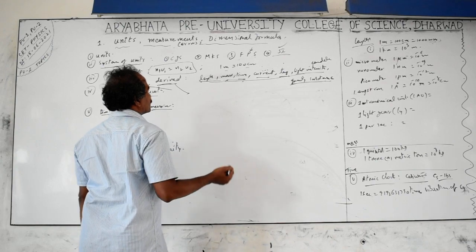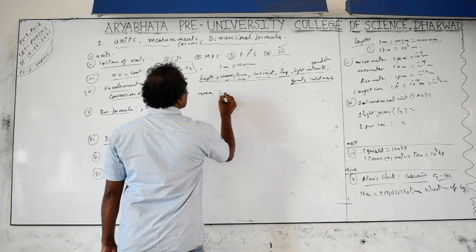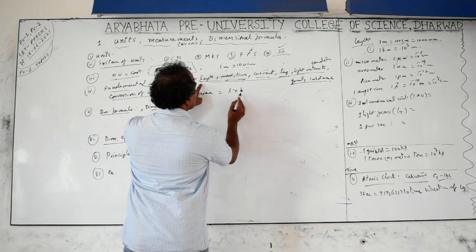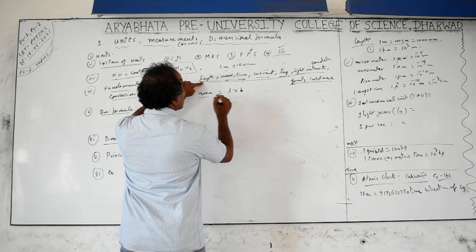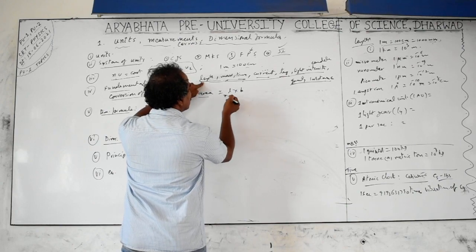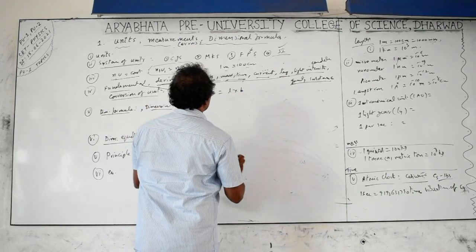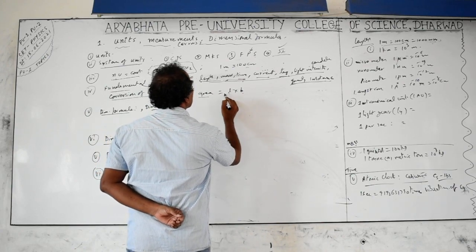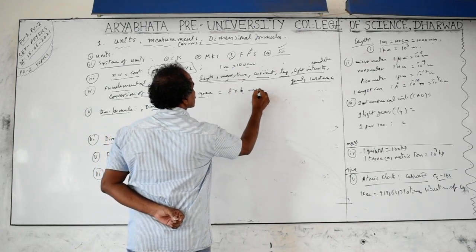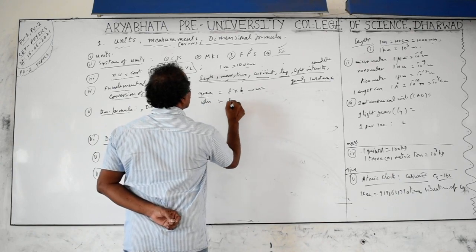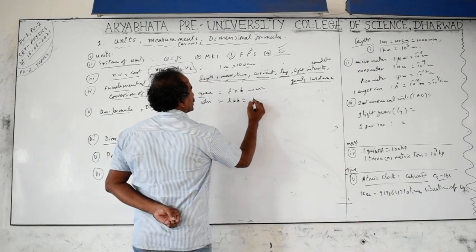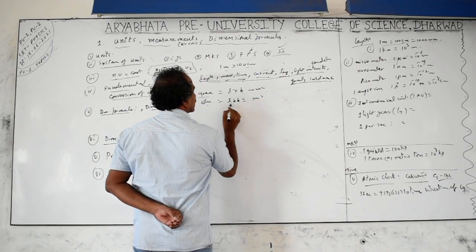Derived quantities depend on other physical quantities, like area. Area is nothing but length into breadth. Breadth is a distance in another direction, length is also distance only. Length into length, it means. That means this area depends on other physical quantities and is derived by multiplication, division, etc. And this area is a derived quantity. These are the fundamental quantities. Area units, if you take meter into meter, you get meter square. Volume is length into breadth into height, meter into meter into meter, meter cube. These are derived quantities, these are the fundamental quantities.